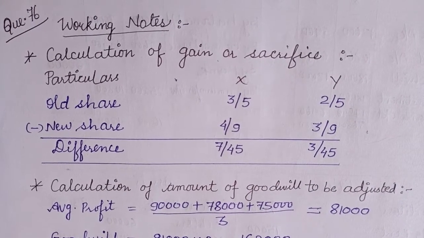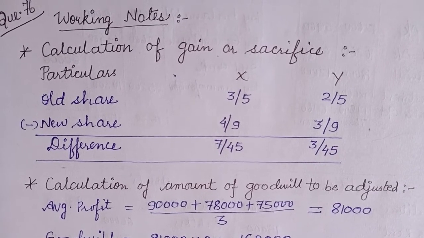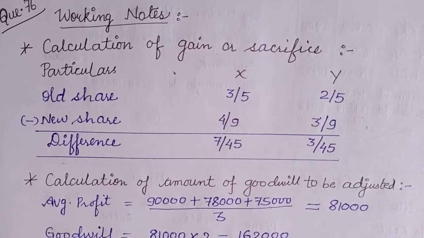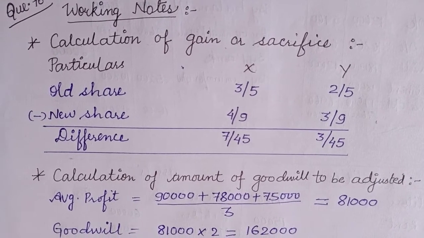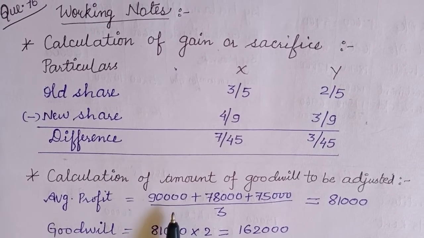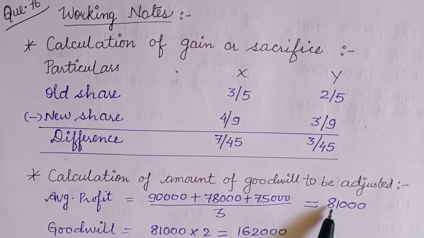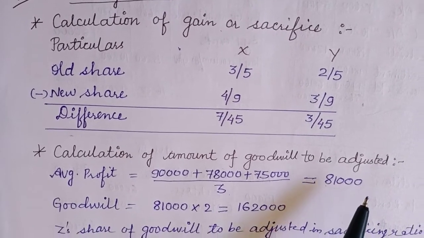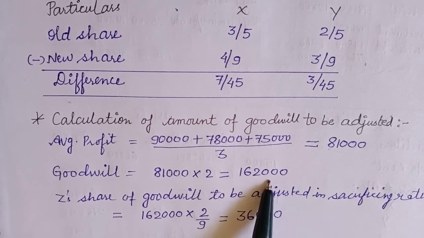Now the amount of goodwill to be adjusted is given in point number G: Z is to pay an amount equal to his share in the firm's goodwill, valued at twice the average profit of the last 3 years. The last 3 years' profits are 90,000, 78,000 and 75,000, divided by 3. So average profit is 81,000, and twice of it will be the firm's goodwill. So the firm's goodwill is 1,62,000.